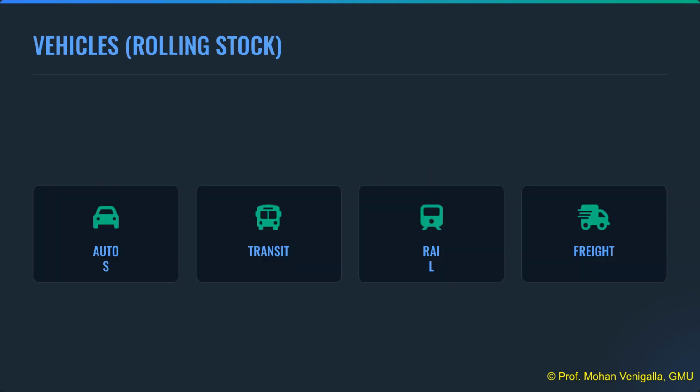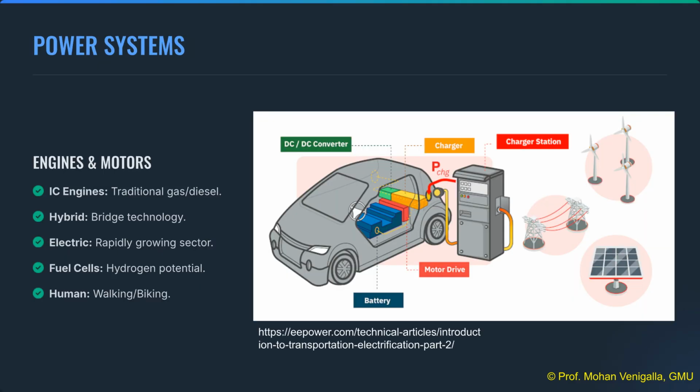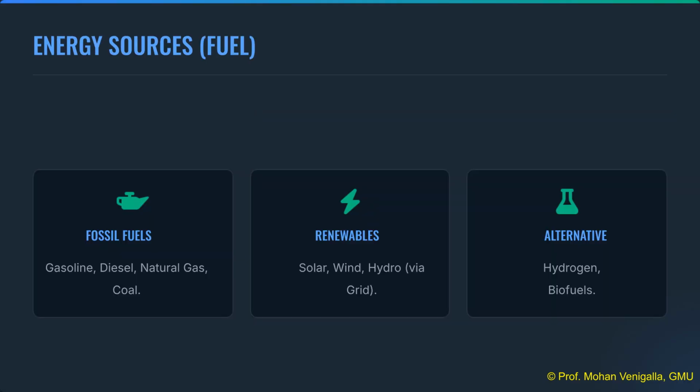Rolling stock, the movable component of the system, includes private autos, public transit vehicles, rail cars, and dedicated freight vehicles. Power systems are rapidly evolving, transitioning from traditional IC engines to hybrid, electric, and potentially fuel cell technology alongside non-motorized human power. Energy sources are categorized into traditional fossil fuels, renewables like solar and wind via the electric grid, and alternatives such as hydrogen and biofuels.